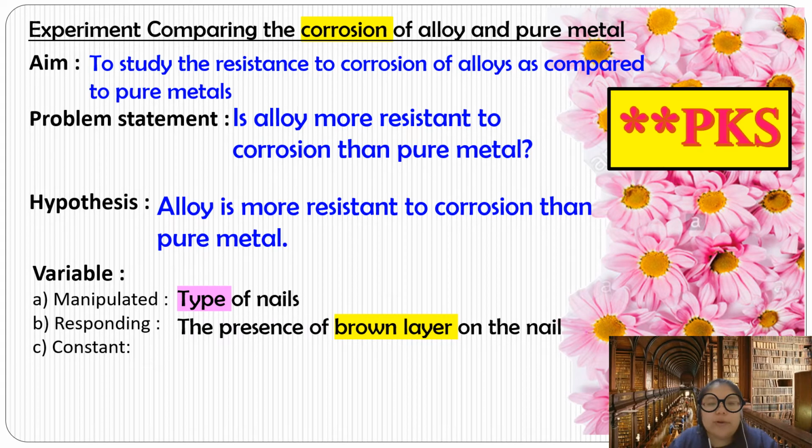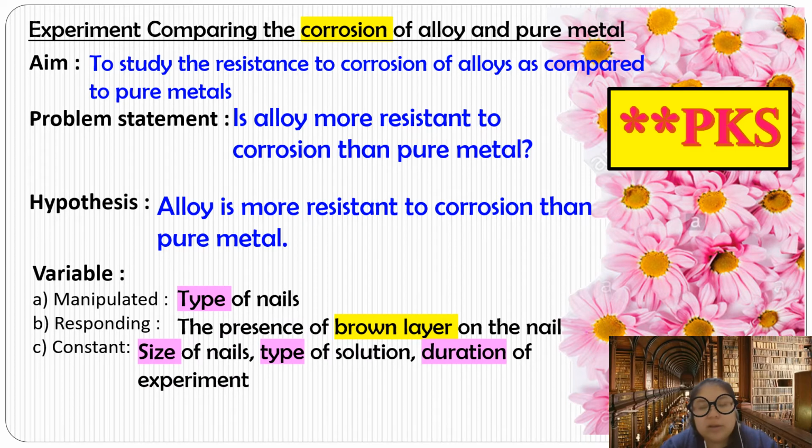Okay, constant variable, the size of the nail. So make sure both sides are the same. Okay, solution. Both must be put inside the same solution. So from here, we just put them inside water. Okay, duration of the experiment also must be constant. Maybe you put 1 week. Okay, the other also must be 1 week. You cannot say this one 1 day, another one 1 week. That means the result would be different. So from here, all of this must be constant variables.